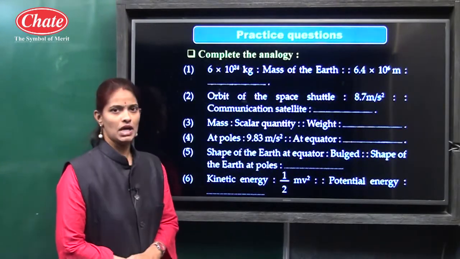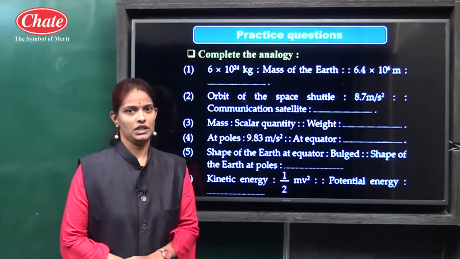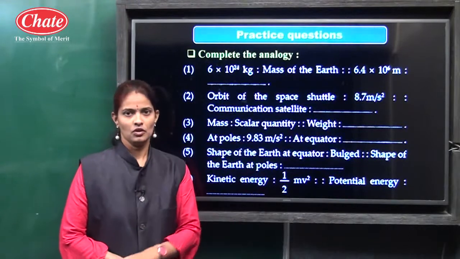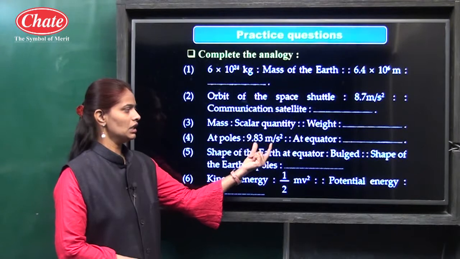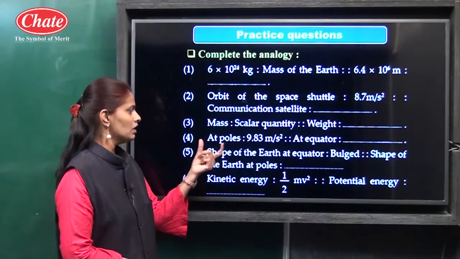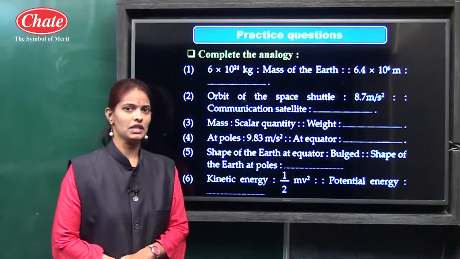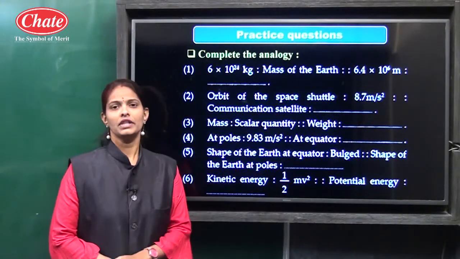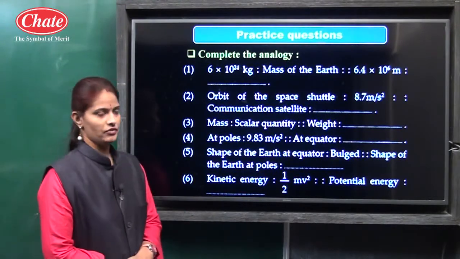Then third, mass. Mass is a scalar quantity and weight is a vector quantity. So the answer is vector quantity. Fourth, the acceleration due to gravity at poles is 9.83 meter per second square, and at equator the answer is 9.78 meter per second square.